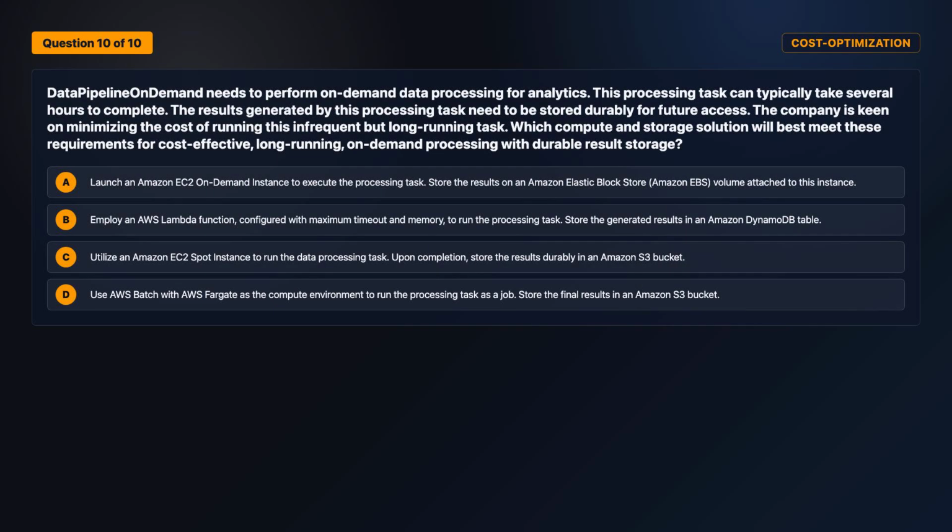Ready? Question 10. Watch for must, most, least, or accept. Data pipeline on demand needs to perform on-demand data processing for analytics. This processing task can typically take several hours to complete. The results generated by this processing task need to be stored durably for future access. The company is keen on minimizing the cost of running this infrequent but long-running task. Which compute and storage solution will best meet these requirements for cost-effective, long-running, on-demand processing with durable result storage? Select one answer. Review the answer choices on screen.